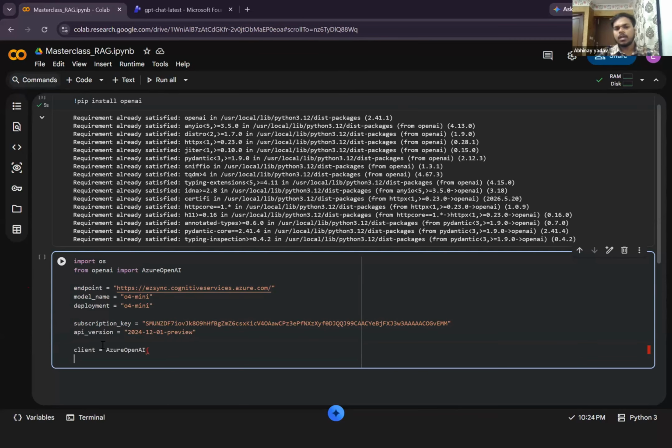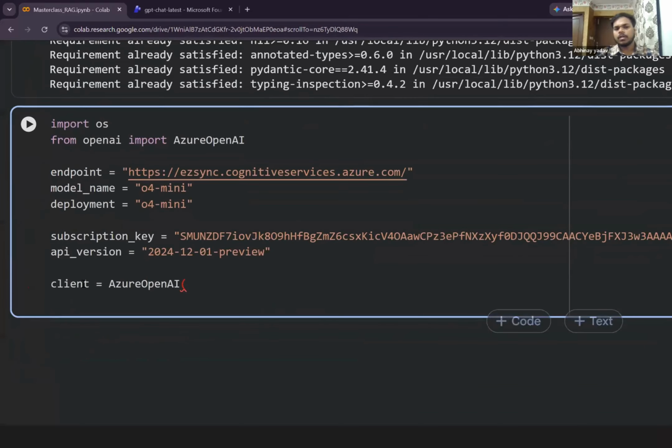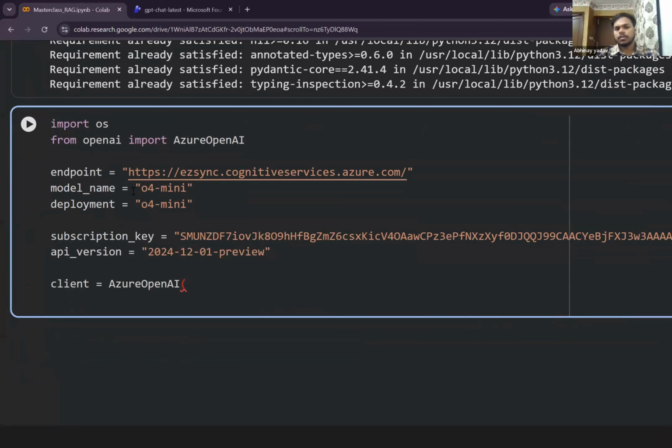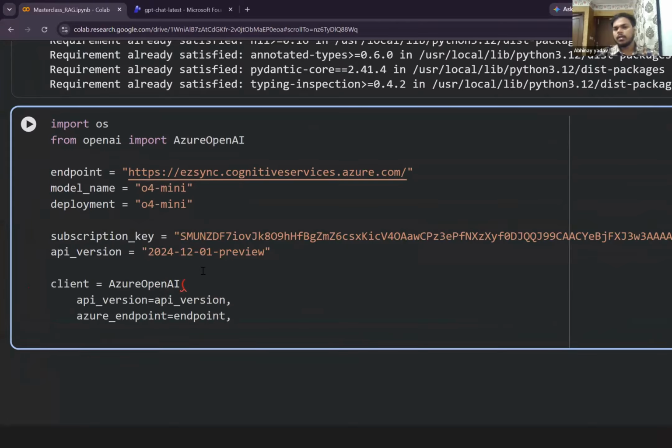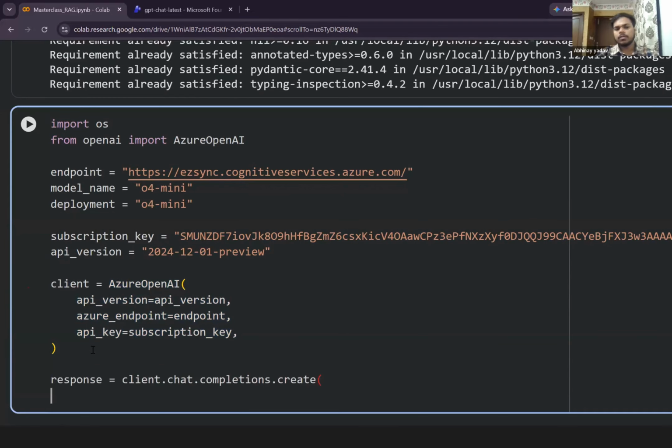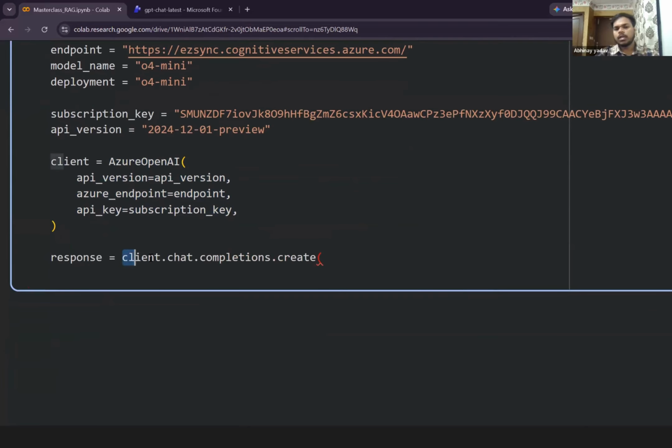Then after that, we are going to create one client Azure Chat OpenAI function. What the function is doing is consuming all this stuff: the API version, then the endpoint, then the subscription key. Then I need to close. What is this client? The client is nothing but representing your LLM, your model. Which model? O4 mini from GPT. Then after that, I can show you one more thing that is called chat completion dot create. And what it says that